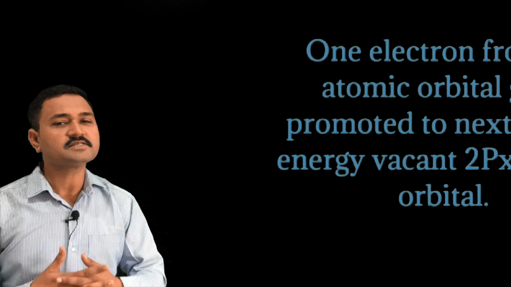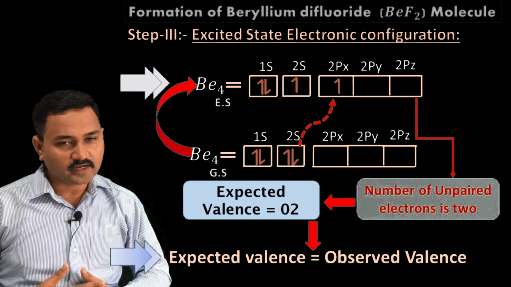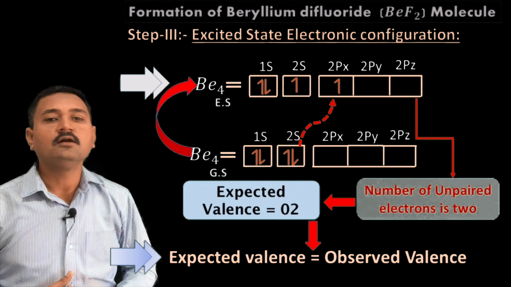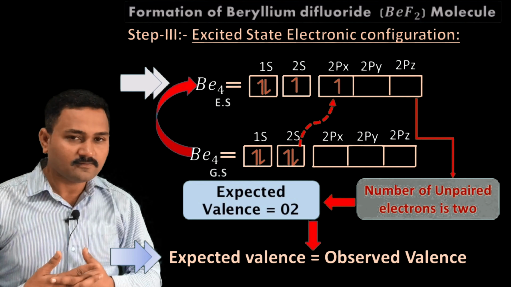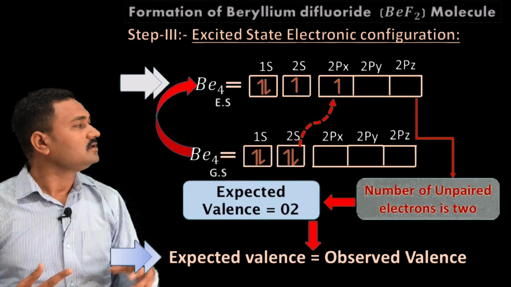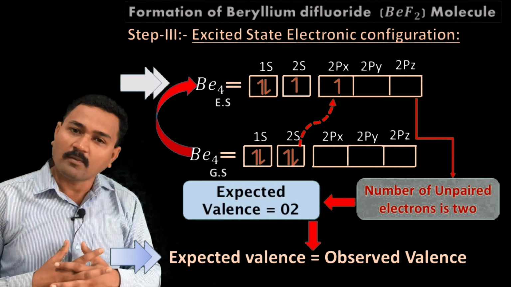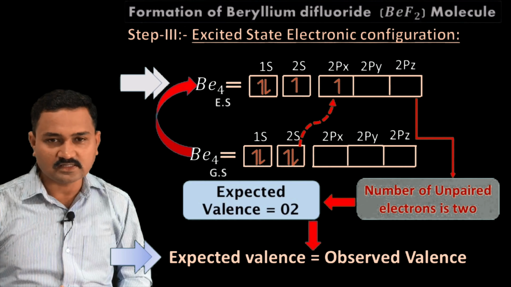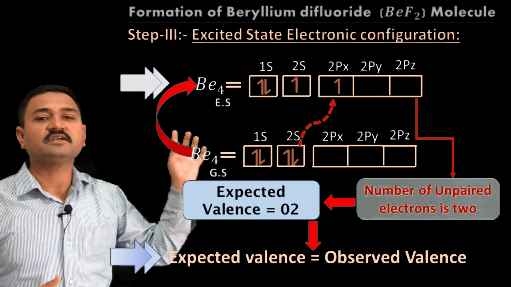In the excited state, the number of unpaired electrons is two, as we can observe in this diagrammatic representation. So now the expected valency will also be 2, and the observed valency will be equal to the expected valency, and hence the excited state formation takes place.